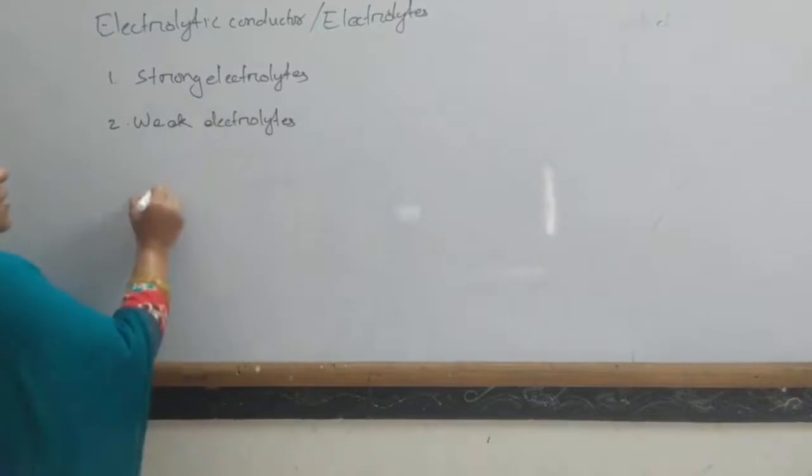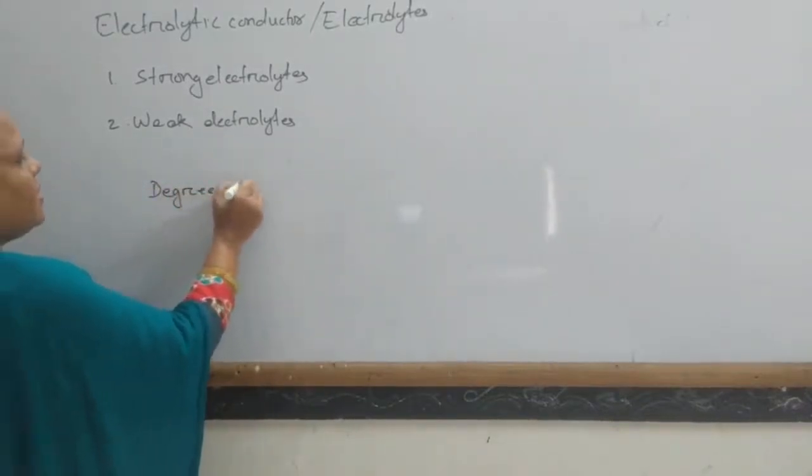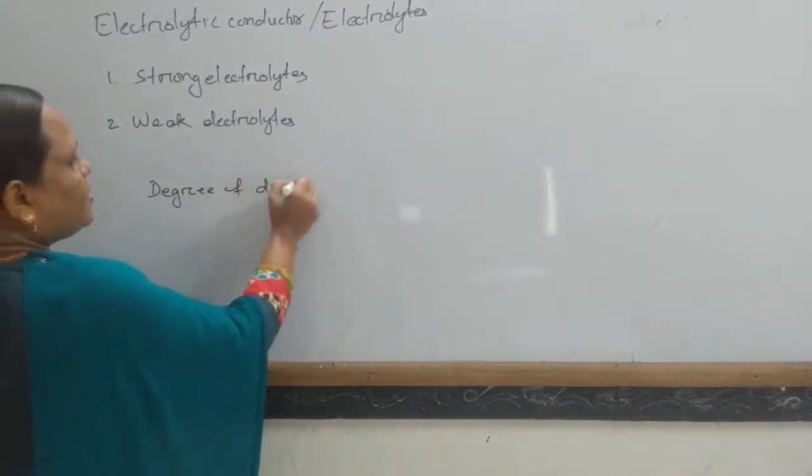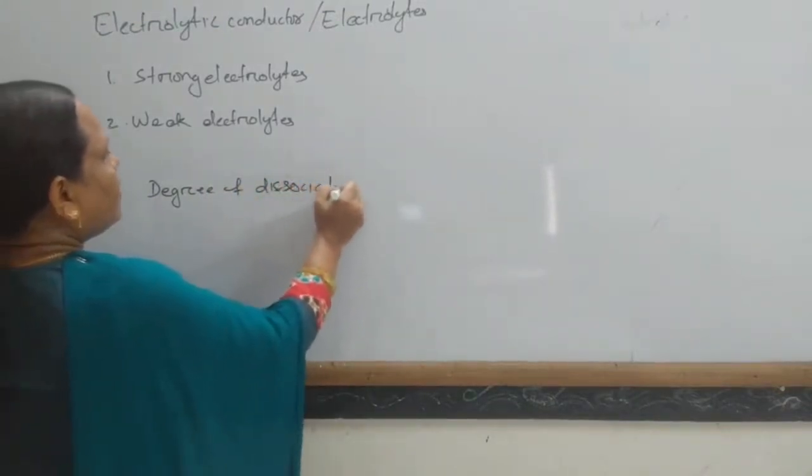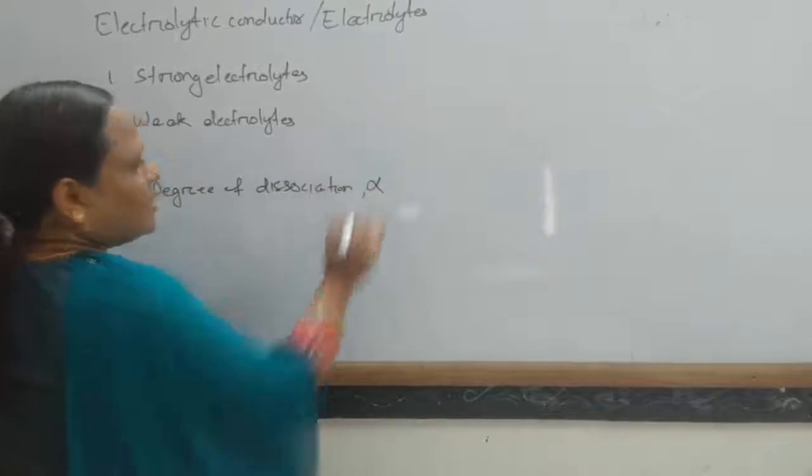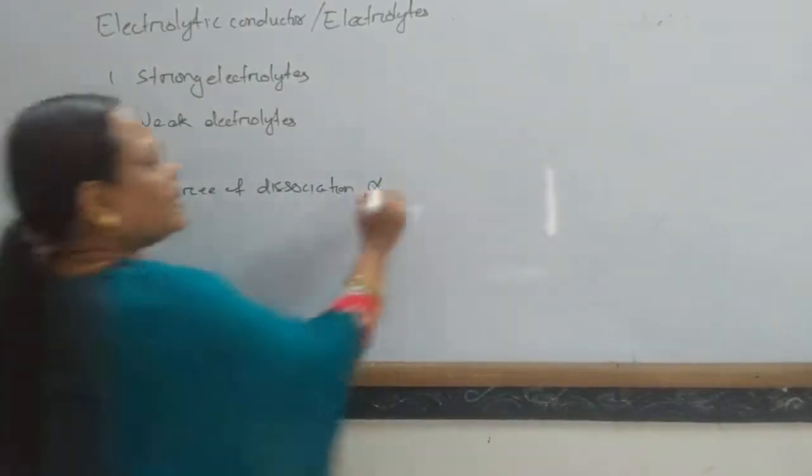All this depends on the degree of ionization, or we can say the degree of dissociation, which is expressed in terms of alpha. And what is this alpha?